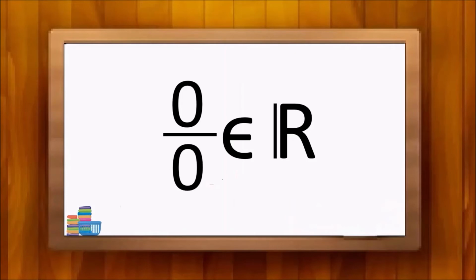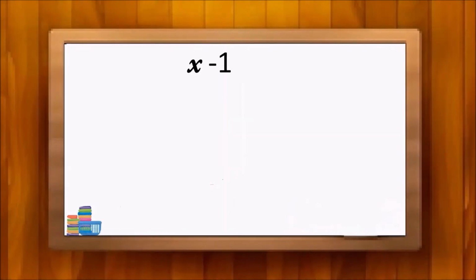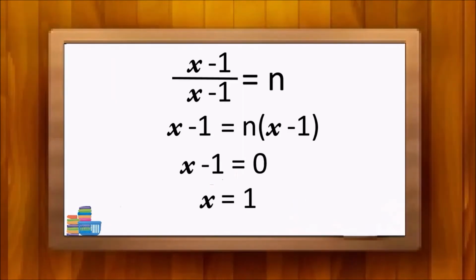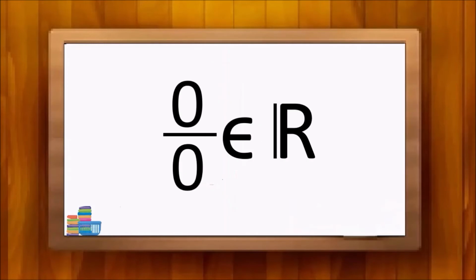Then let's find out the reason for this result. (x minus 1) over (x minus 1) equals n, we can make this equation as this: x minus 1 equals n times (x minus 1). The number x minus 1 has been multiplied by any real number called n in order to be equal to the same x minus 1. If any number gets multiplied by another number and equals itself, that number should certainly be 0. Then x minus 1 equals 0 and x equals 1. Now it's very clear that 0 over 0 can't be assigned any particular real value. We were able to prove it in maths, and as well as in physics.